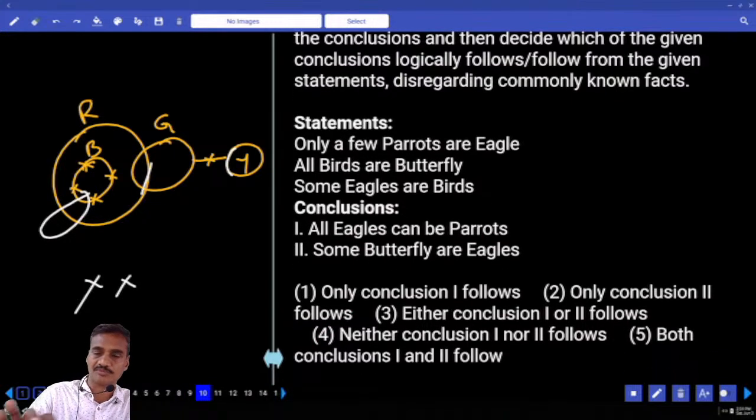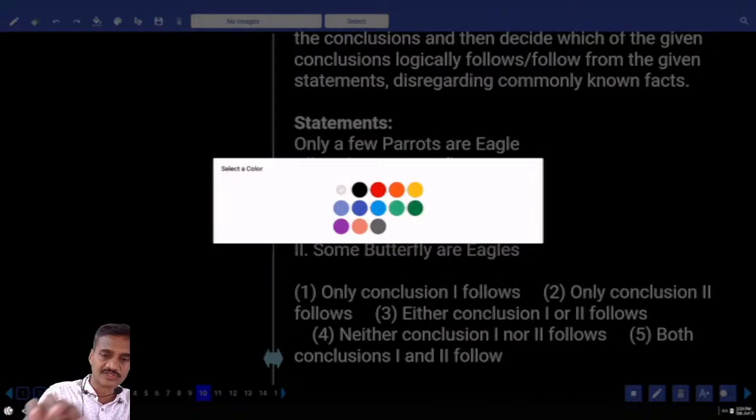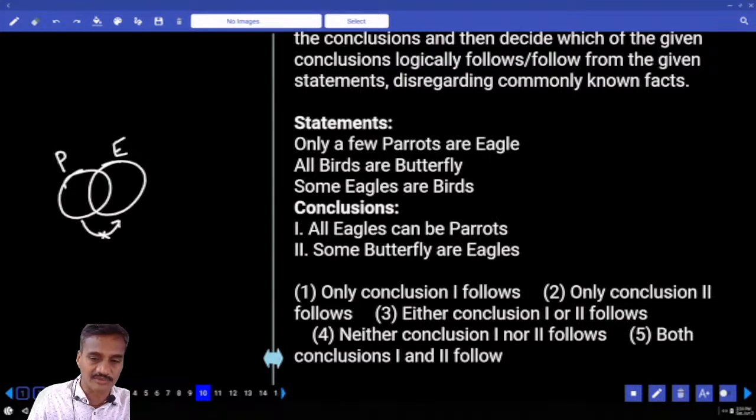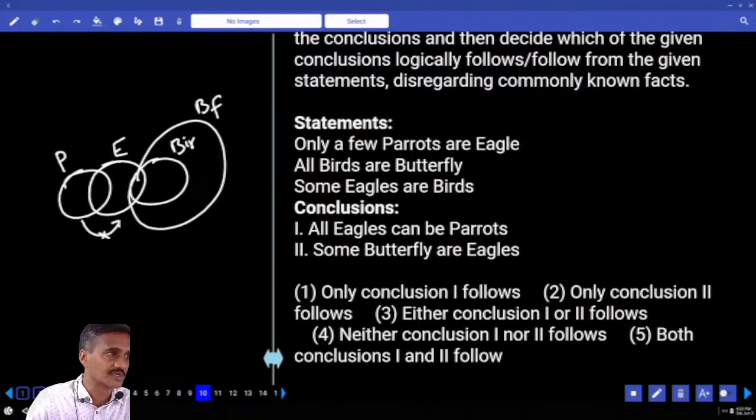The next one, question number 10. In this 10th one, only a few parrots are eagle. Only a few parrots are eagle means some parrots are eagle but not all. And all birds are butterfly. Some eagles are birds, and at the same time all birds are butterflies. This entire bird is a part of butterfly.